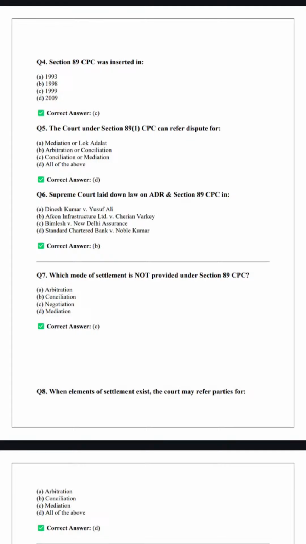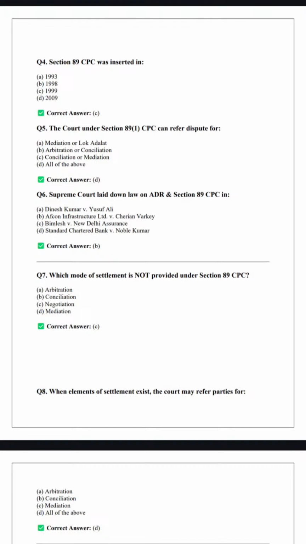Supreme Court laid down law on ADR, alternate dispute resolution, and Section 89 CPC in which case? A very important case: Afcon Infrastructure Limited versus Cherian Varkey. So in this case, the Supreme Court laid down law on ADR and Section 89 CPC.